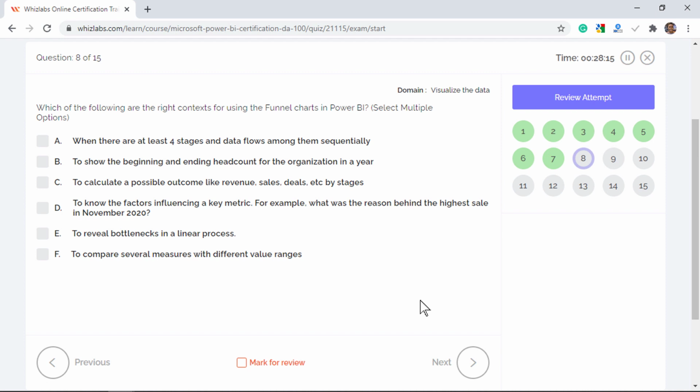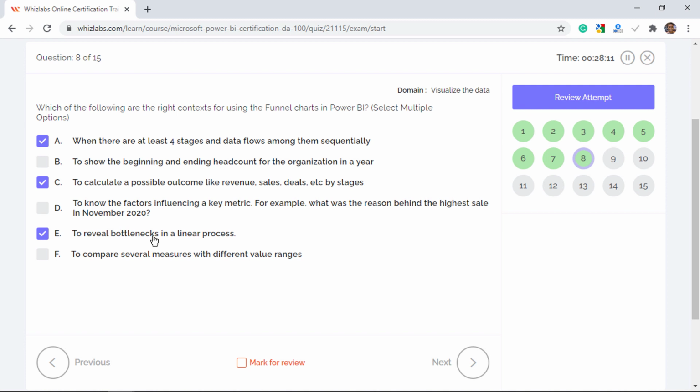So option A is correct, as the funnel chart works best when data is sequential and moves through at least 4 stages. Option C is correct too, as it indicates calculating outcomes by stages. Similarly, option E is another right choice, as we just discussed how funnel charts can reveal bottlenecks in your sales process.